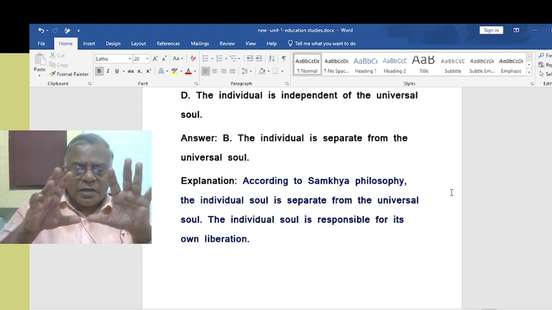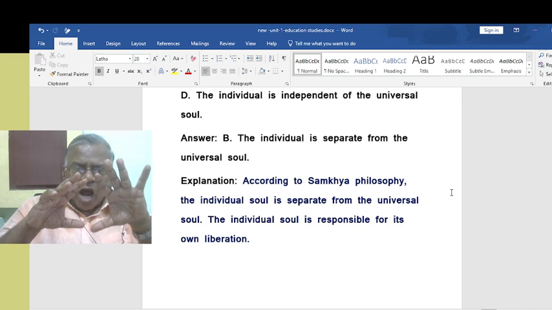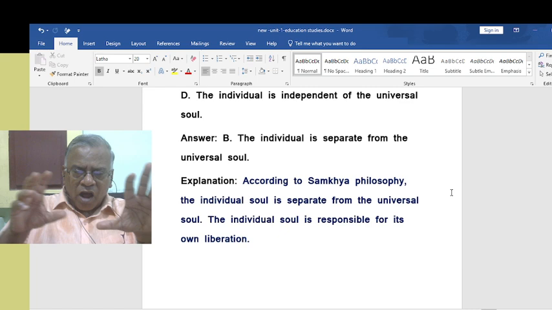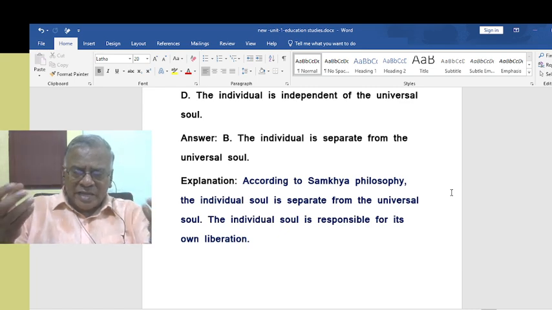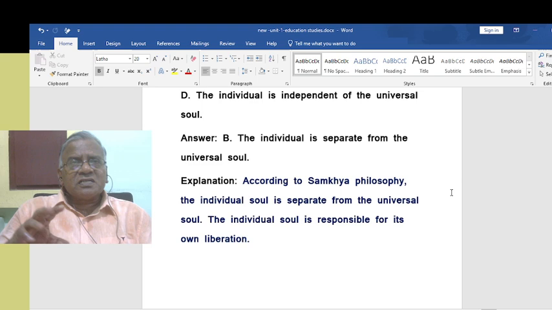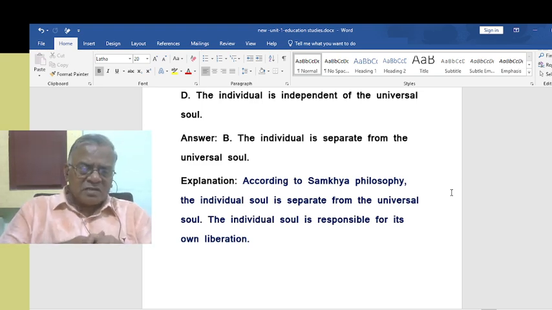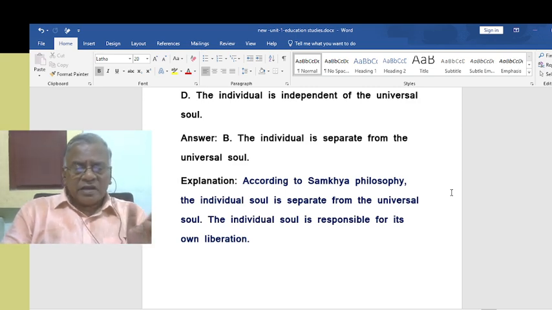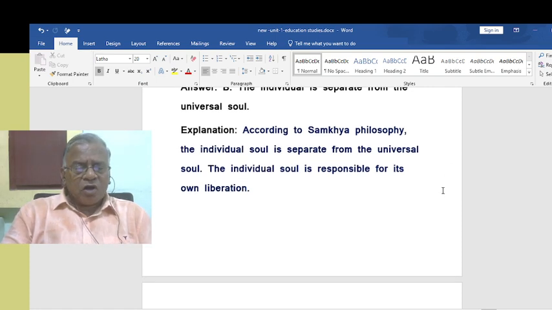That is, the ever unchanging power in the universe, the unchanging entity in the universe. The individual soul is unable to do that because of its attachment to the worldly affairs. That is what the Sankhya philosophy talks about. The individual soul is responsible for its own liberation, but still they are different. They are interconnected in a way, at the same time they are different. That is how we must argue.